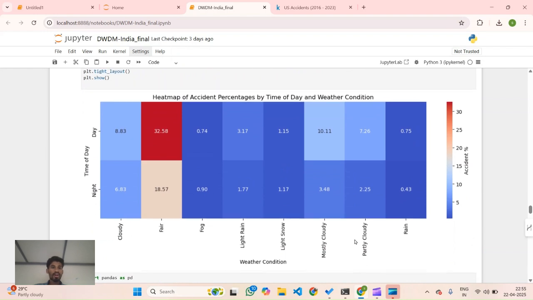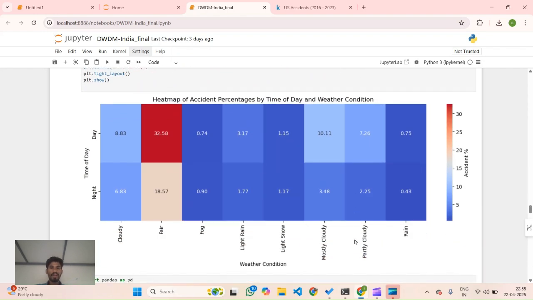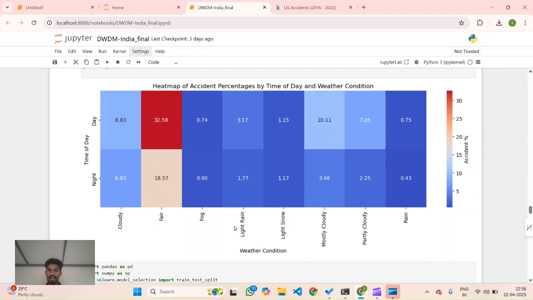Now here we are seeing the heat map of accident percentages by time of day and weather conditions. Like in cloudy, 8.83 percent of accidents occur at the daytime and 6.83 occur at night time. Like in fair daytime, look, particularly we are giving it in red color, meaning the most number of accidents are likely to occur at the daytime in fair condition. In light rain and fog conditions, we are having relatively fewer accidents. We can check for the other conditions also: light rain, light snow, cloudy, partly cloudy, and rain.